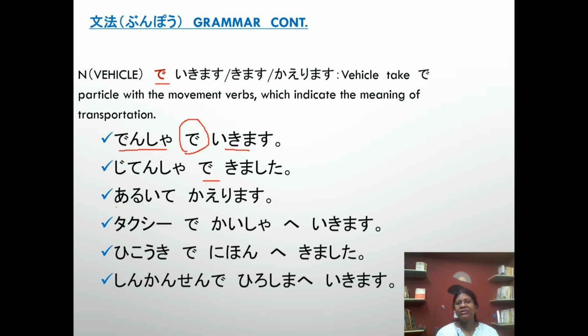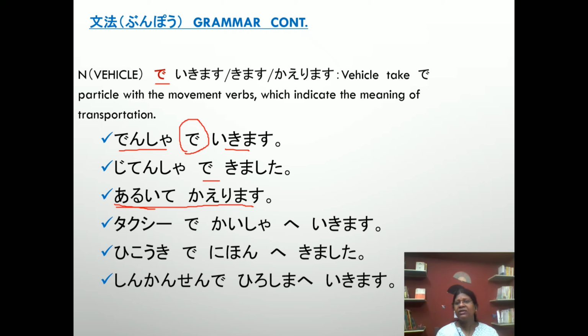Here, look at the sentence. Aruite kaerimasu. Aruite means by walk. I return by walk. It means there is no need for particle de. Is that clear? Come to the next sentence.